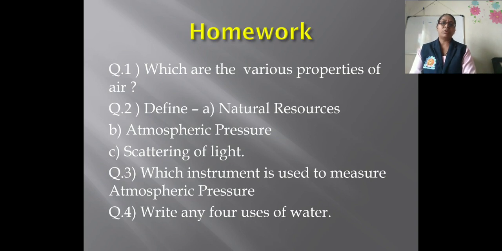So here we have to stop. This is the first part of this lesson, which contains the properties of air and the properties of water, which are natural resources.